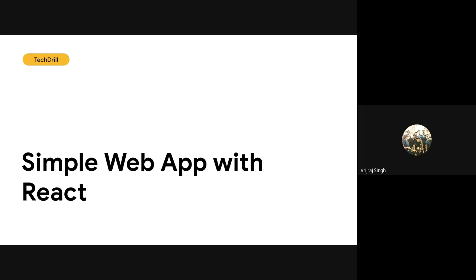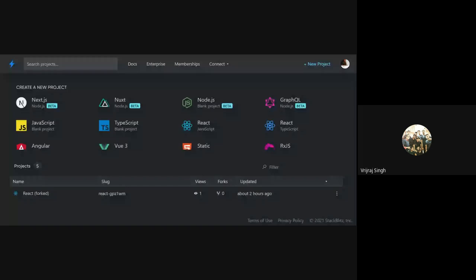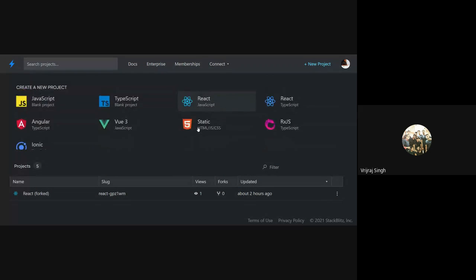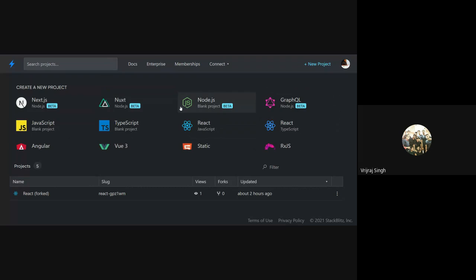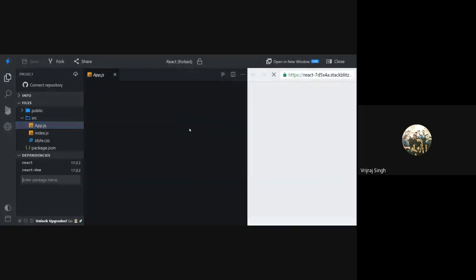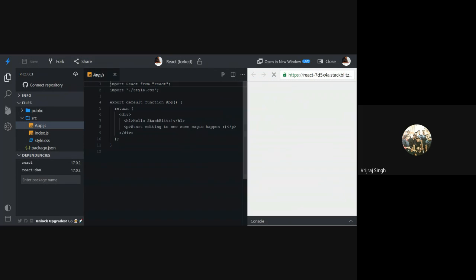I'm using StackBlitz, and I'm sharing my link. Here we have StackBlitz, so you can open it, and this is the UI. Here you can create web applications online. Let's say you can use Node.js if you want to create a simple project with Node.js, React, TypeScript, JavaScript, Angular. There are a lot of things. Now I'm working on React, so I'll click on the React button. It will create a simple web application with the boilerplate of your React application.